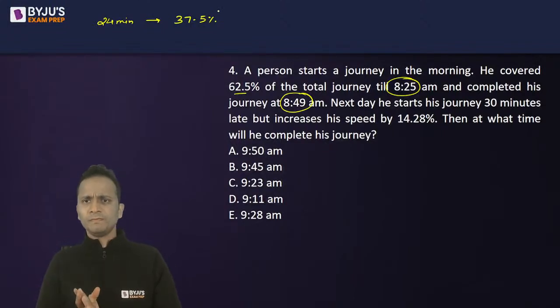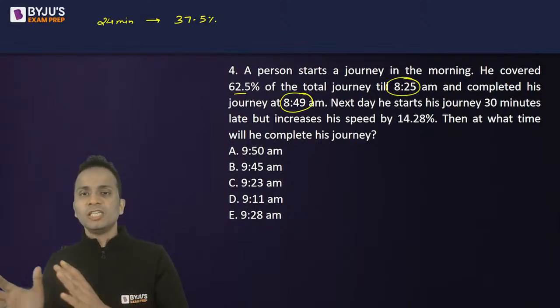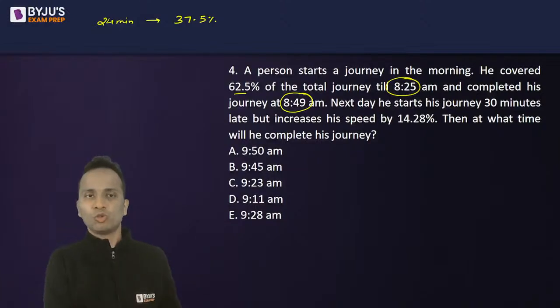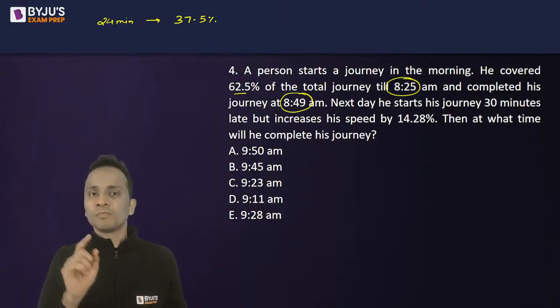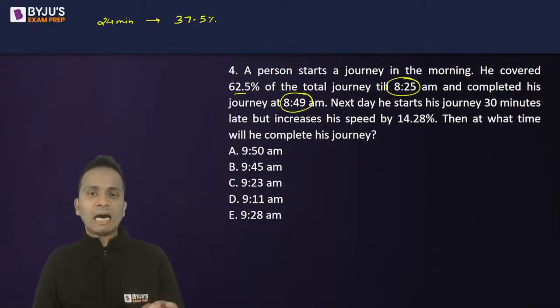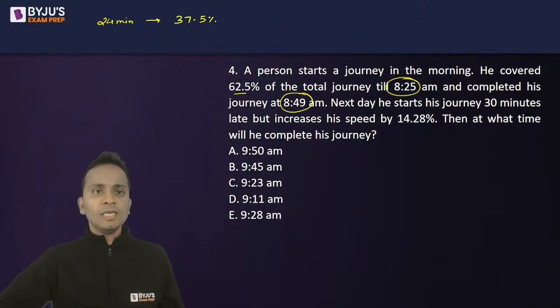Okay, समझ में आ रहा है ये? A person has completed 62.5% of his journey till 8:25. 8:25 तक 62.5% complete हो चुका था. So the remaining journey, 37.5 percentage, will now be covered in the next 24 minutes up till 8:49 a.m. Clear? Now, 24 minutes he's taking for 37.5 percentage.